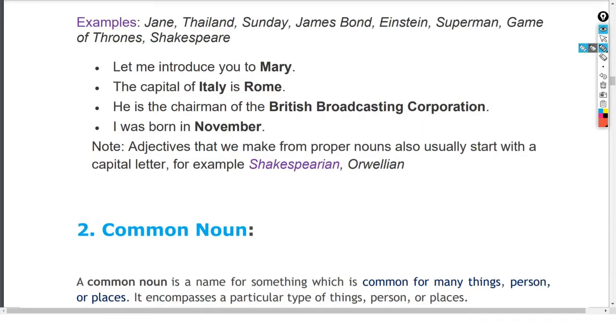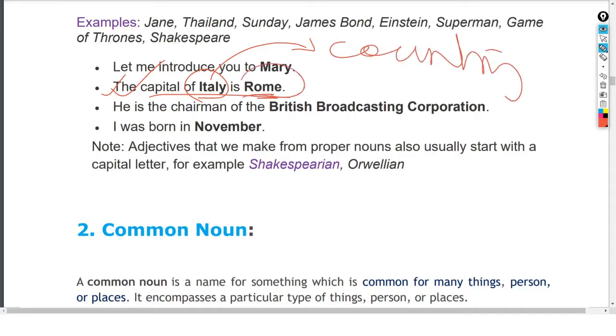So let us see the example. So we are talking about Rome. So it is said that Rome was not built in a day, and the capital of Italy is Rome. The capital of Italy is Rome. So Italy is the name of the country, and Rome is the name of the city. Rome is the name of the city, है ना, capital city.